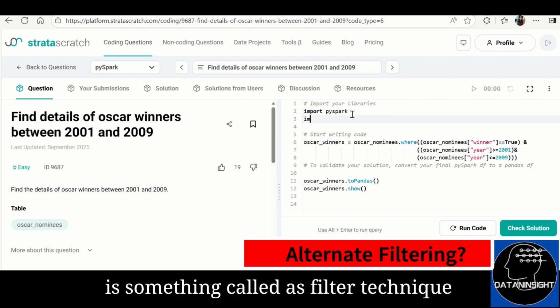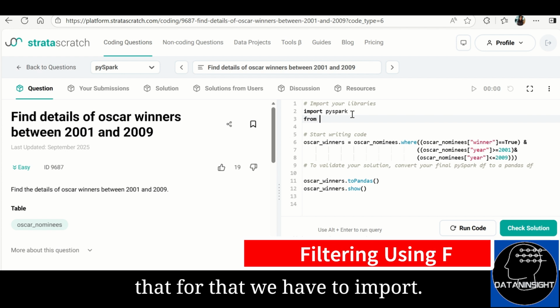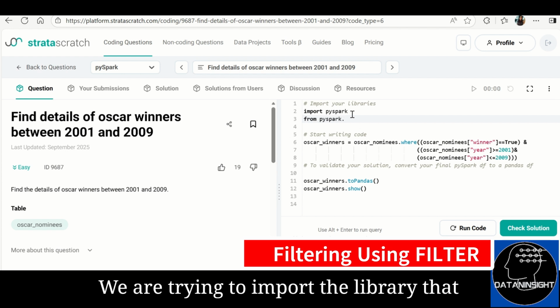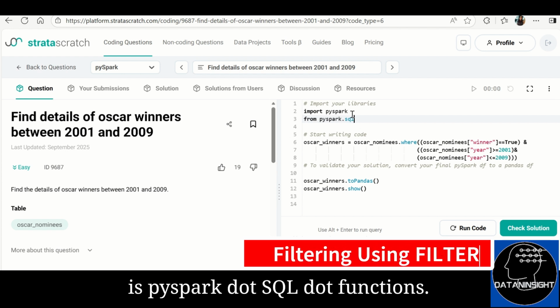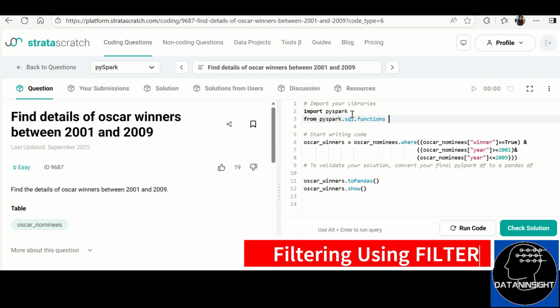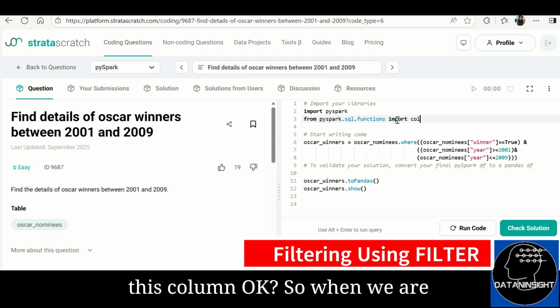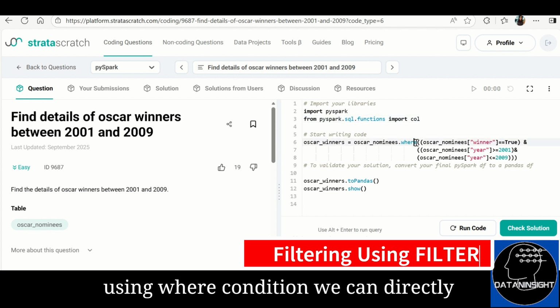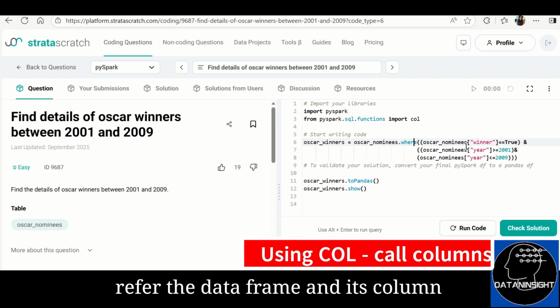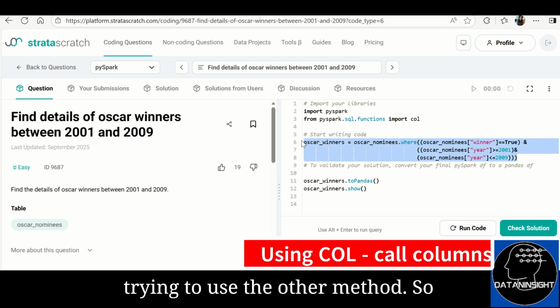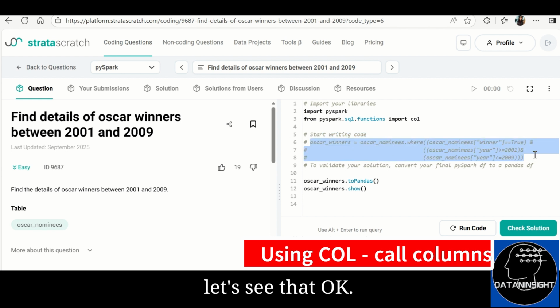Coming back to the other method that we can use to filter, there is something called the filter technique. For that we have to import a new library from PySpark: pyspark.sql.functions import col, that is column. When we are using the where condition, we can directly refer to the data frame and its column like this. But if we are trying to use the other method, let's see that.